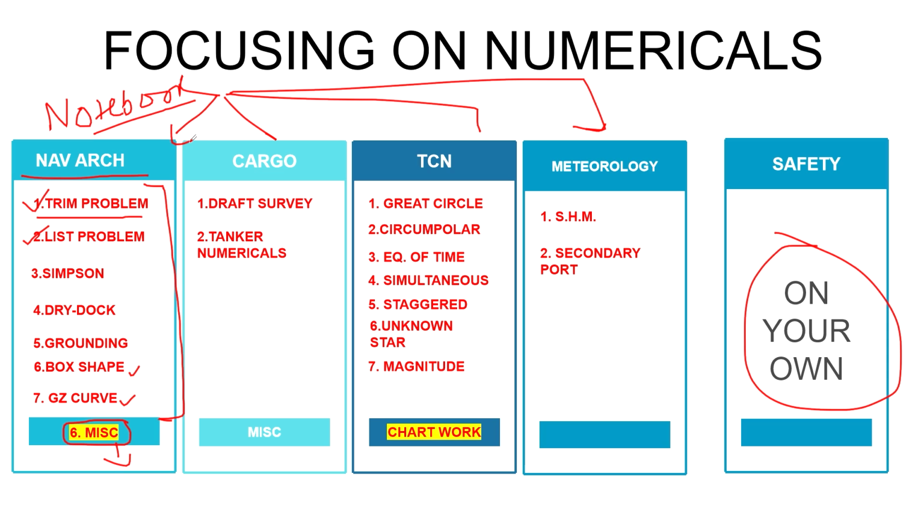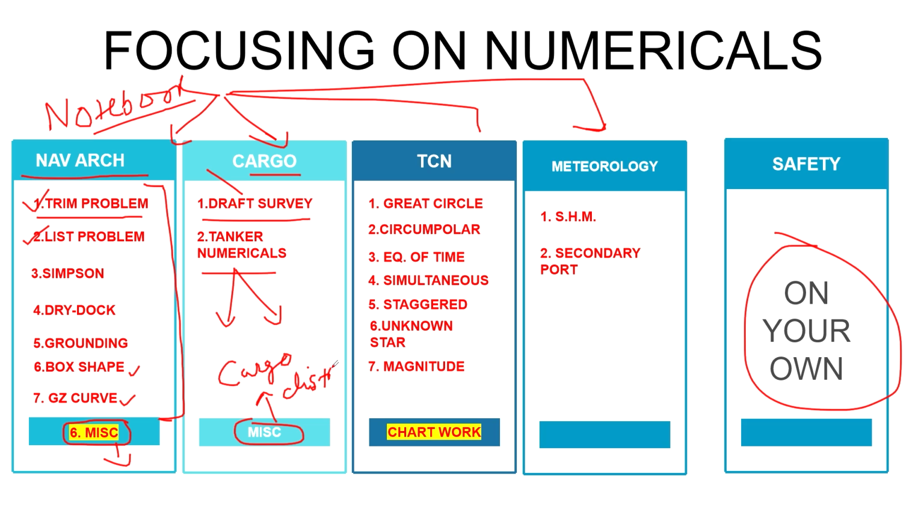So I suggest you create one notebook and write all these. For cargo, what is there? Cargo has only draft survey and tanker numericals. Obviously there is variety in draft survey, and there is variety in tanker numericals. Those I will try to cover separately. And miscellaneous, what is there? Miscellaneous includes things like cargo distribution. Those you may not see in your exam.